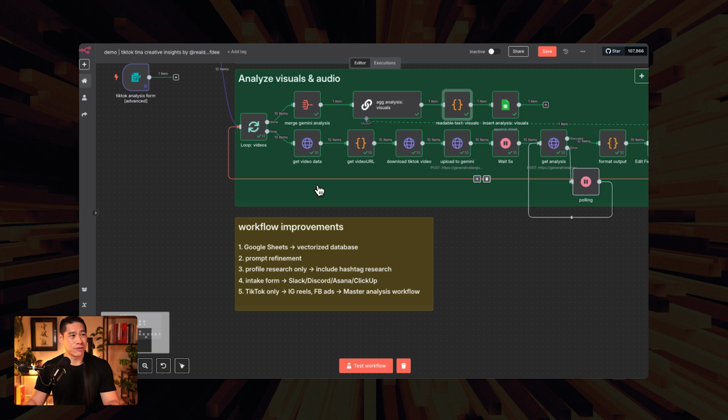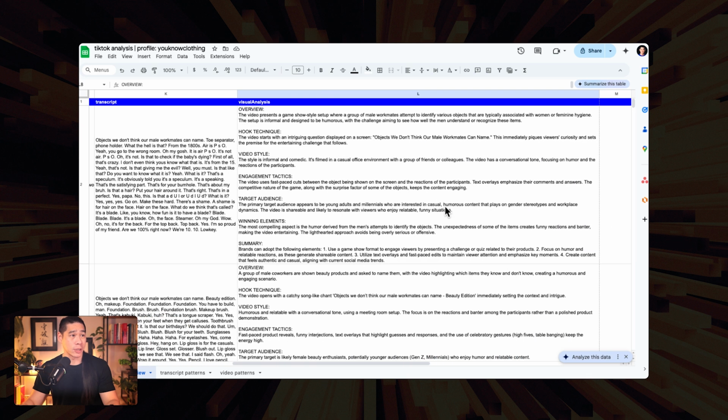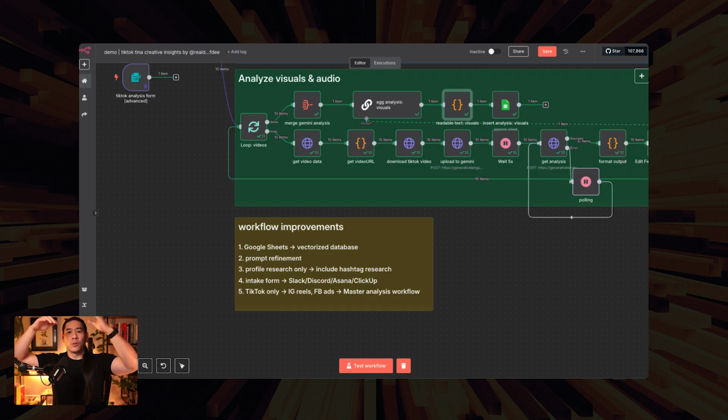Because we're using Google Sheet for now, we don't have a vectorized database. What I mean by vectorized database is something like a PostgreSQL database, for example, with PG vectors switched on. I know it sounds kind of nerdy, but what that means is because it's a vectorized database where we can throw these elements into a PostgreSQL database, we can then get an AI agent to actually reference all the different docs inside of that database based off of a query that we ask.